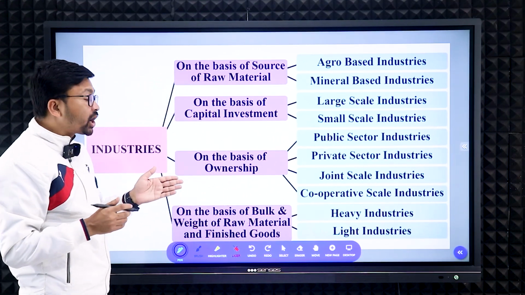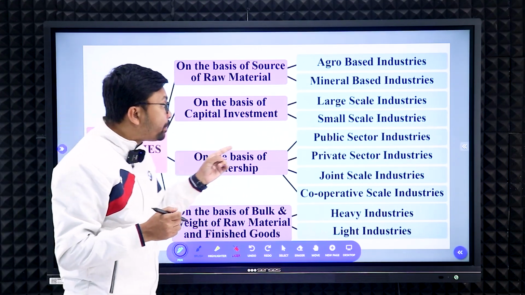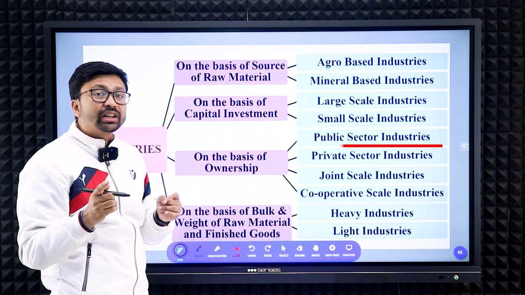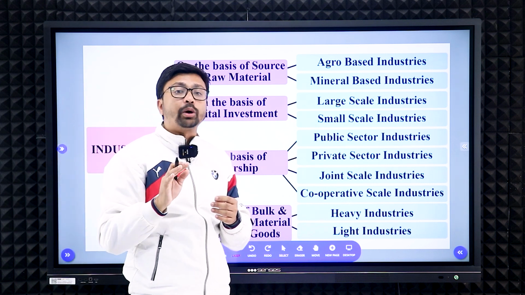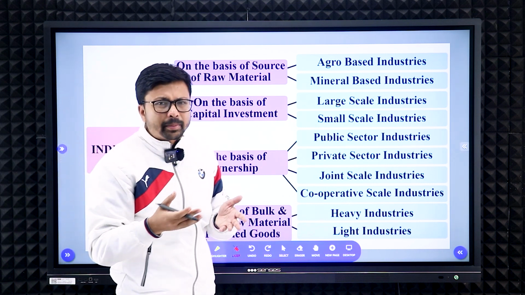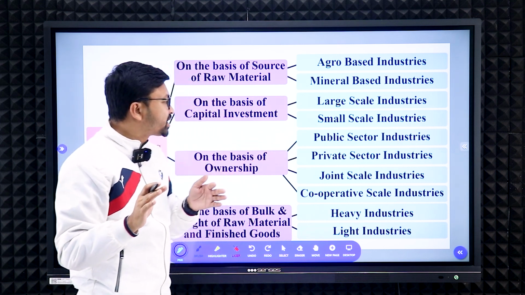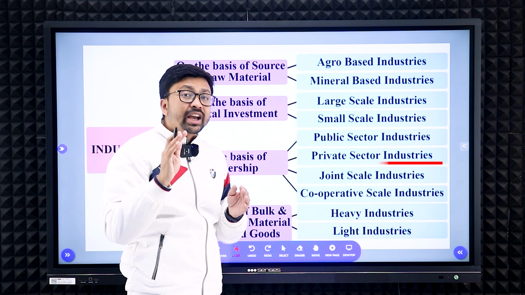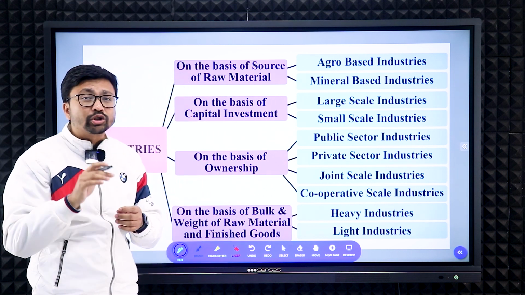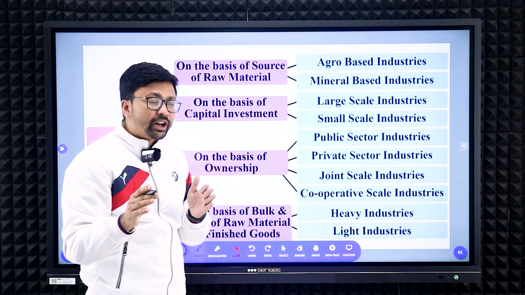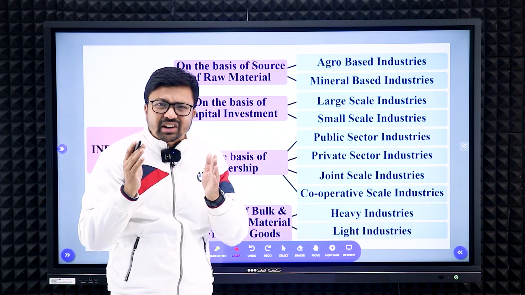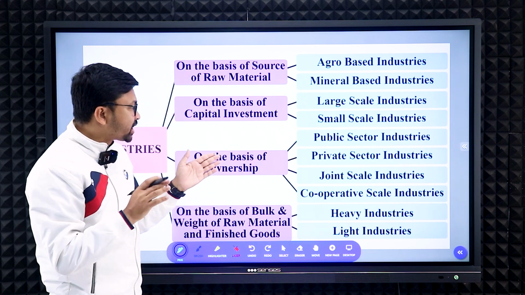Now, on the basis of ownership, that is very important. Public sector industries means the government will be the owner, right? Maybe the central government or state government, mainly the government will be the owner. That is called public sector industry. Private sector industries means the ownership belongs to individuals or a group of individuals, right? Like Reliance, Tata, all those are private sector industries.